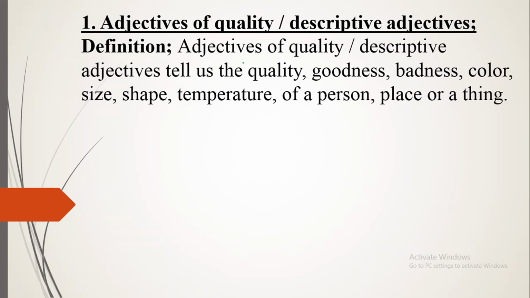The definition is: adjectives of quality and descriptive adjectives tell us the quality, goodness, badness, color, size, shape, and temperature of a person, place, or a thing. So, adjectives of quality and descriptive adjectives are adjectives which tell us the quality, goodness, badness, color, size, shape, and temperature of a person, place, or a thing. So let's start our today's topic.